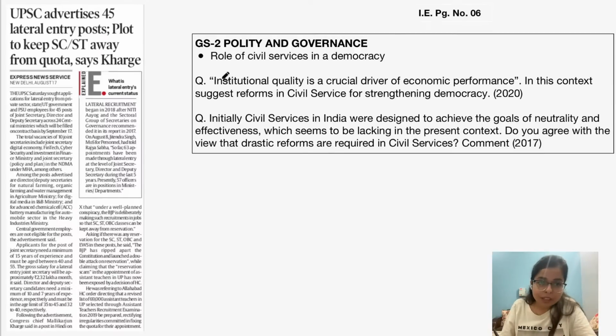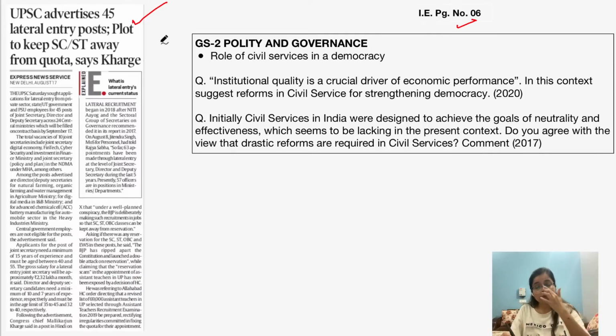So the first article for our today's discussion is inspired by this news article which appeared on page number 6 of Indian Express. Recently, UPSC, Union Public Service Commission, has released an advertisement for 45 lateral entry posts, and these posts are related to the position of joint secretary and director, deputy director across 24 central government ministries.